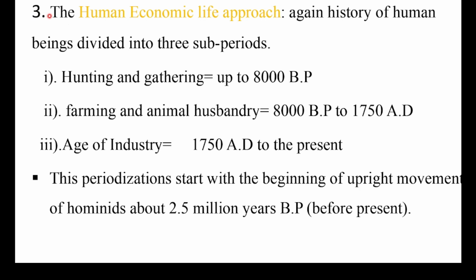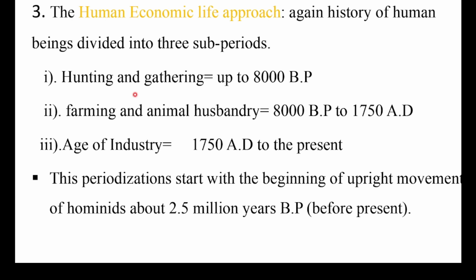The third approach when you say the human economic life approach dinagdee dhalli namaa keessa darbe yookiin itti jiraate irratti hundoofne immoo ammas seenaa dhala namaa bakka gurguddoo sadiitti qoonna. Isaan kunis hunting and gathering, farming and animal husbandry, age of industry jennee bakka sadiitti qoonna waan ta'eef now our starting point is not here. Said to be before 8,000 before present. Now as the period of hunting and gathering.